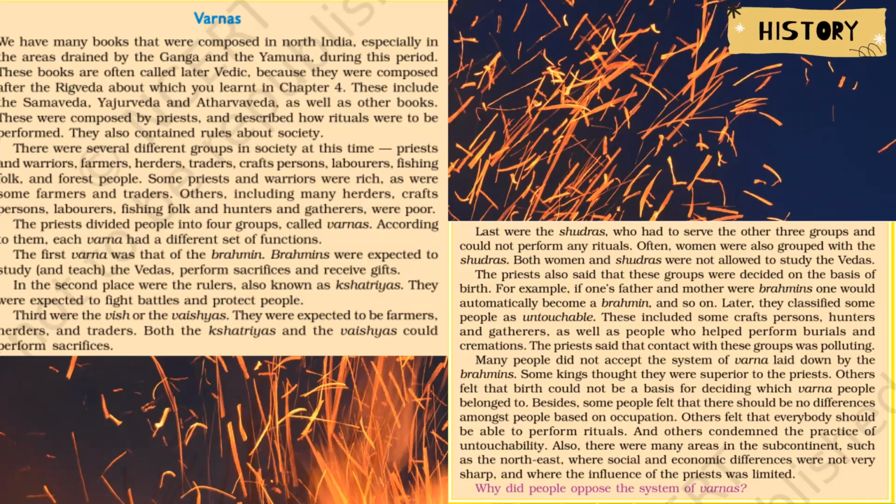Many of the kings also rejected this idea because they somehow thought that they were superior to the priests as well. Also, some people said that occupation could not be the reason to differentiate between people and to create differences amongst people. And some people condemned the practice of untouchability that was there. Because later on, Shudras were called untouchables as well, and many people rejected this idea.